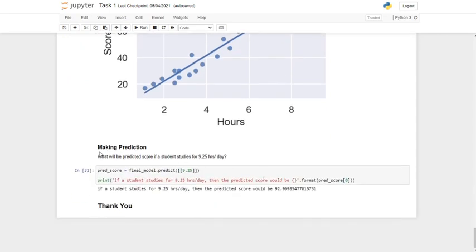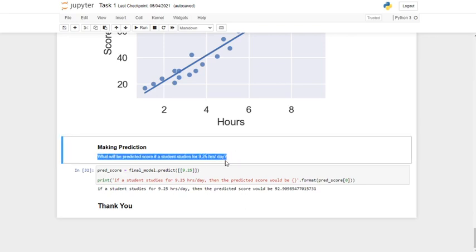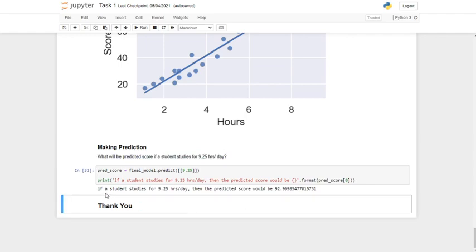Now we are in a position to answer the question we have been given in the task. The question was: what will be the predicted score if a student studies for 9.25 hours per day? So if a student studies for 9.25 hours per day, then the predicted score would be 92.90 approximately.